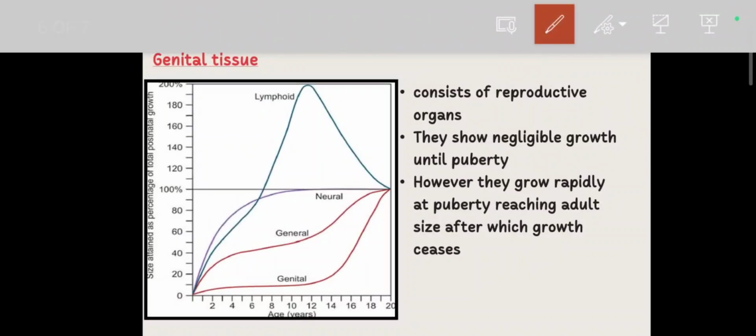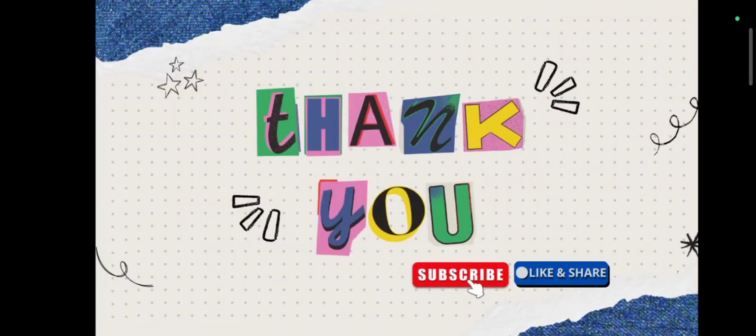Now we see the genital tissue. It consists of the reproductive organs. They show negligible growth until puberty. There is no growth occurring. However, they grow rapidly at puberty, reaching the adult size, after which growth ceases. So it is rapid growth at puberty and then stops after maturity. So when does genital tissue grow rapidly? It is rapidly developing at puberty. So guys, this was the Scammon growth curve explained in the easiest way.